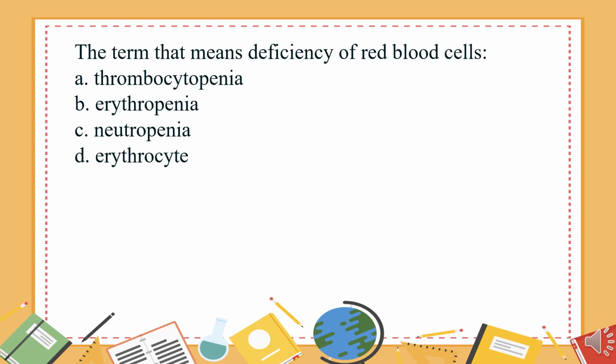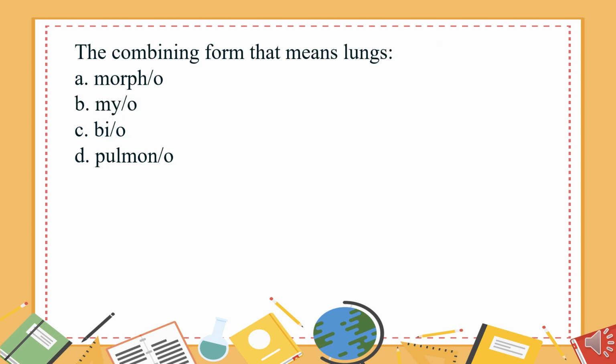The term that means deficiency of red blood cells: A. Thrombocytopenia. B. Erythropenia. C. Neutropenia. D. Erythrocyte. The answer is B. Erythropenia. The combining form that means lungs: A. Morpho. B. Myo. C. Bio. D. Pulmono. The answer is D.